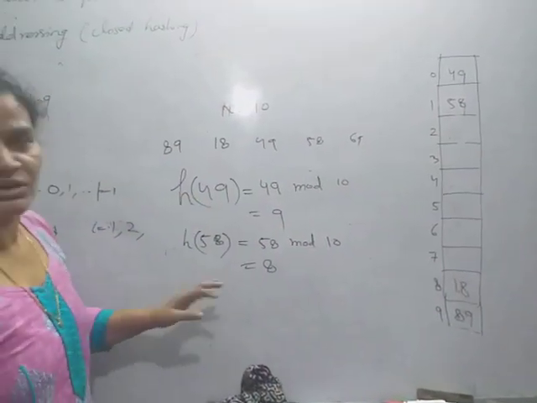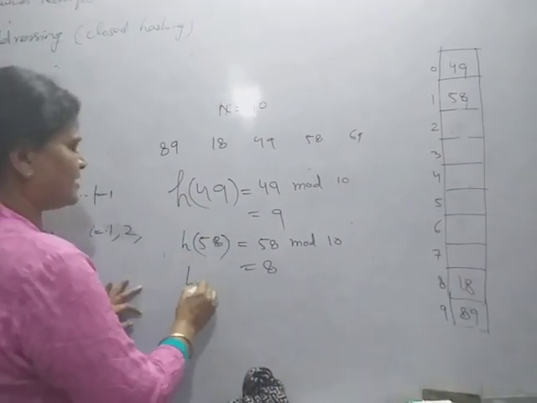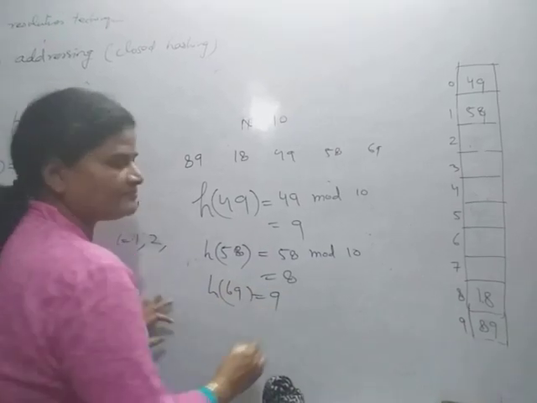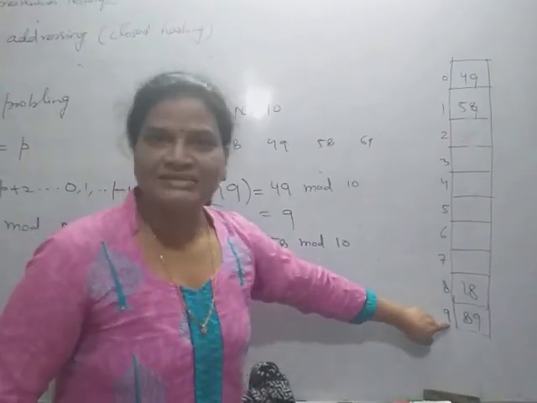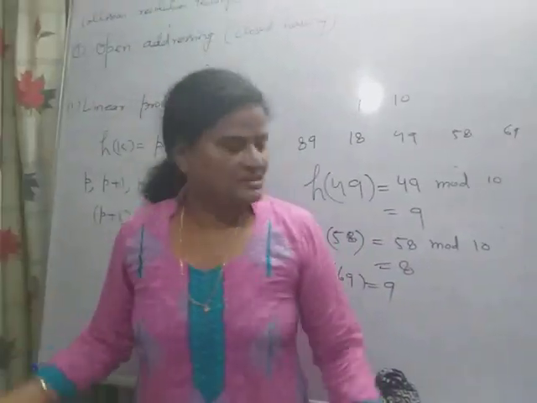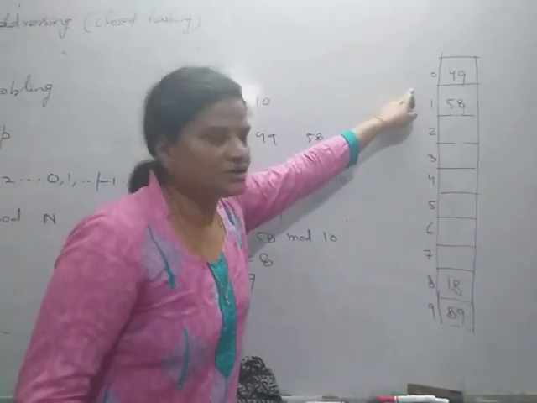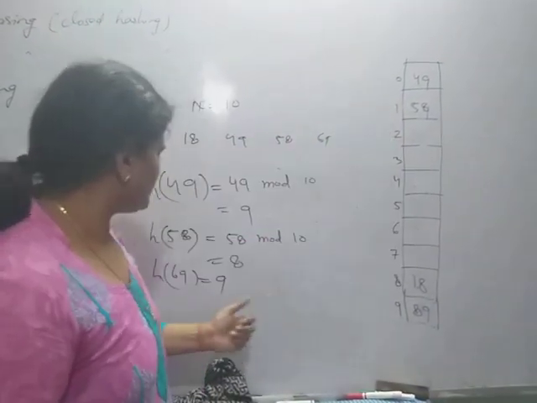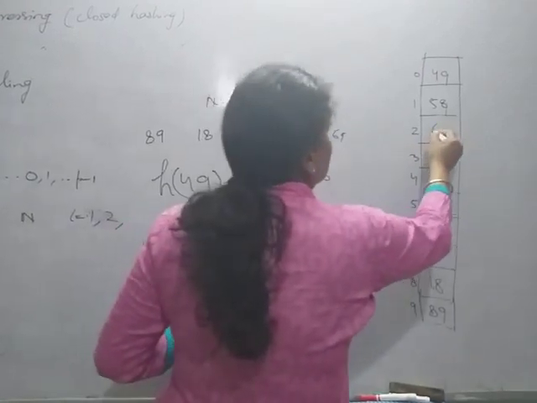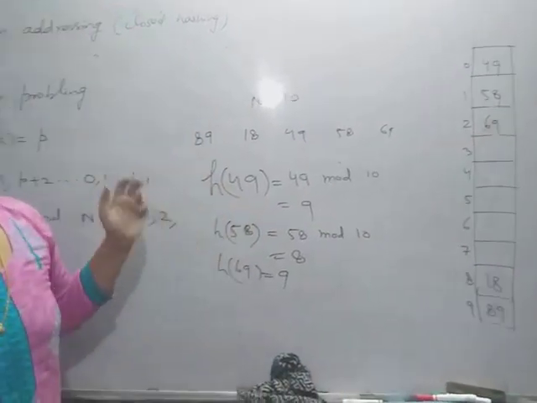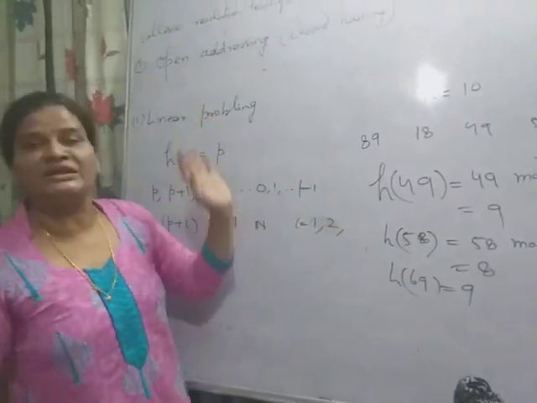Then the next key I want to store is 69. H(69) is again 9. 9 is occupied, so according to P plus 1, that is 0. This is already occupied. So the proper place for 69 is here. This is the way to resolve the collision in the case of linear probing.